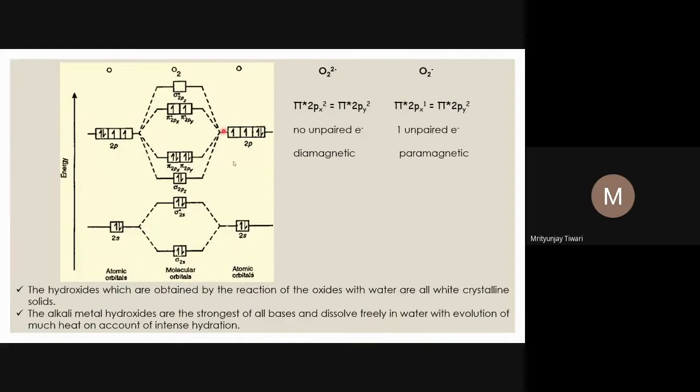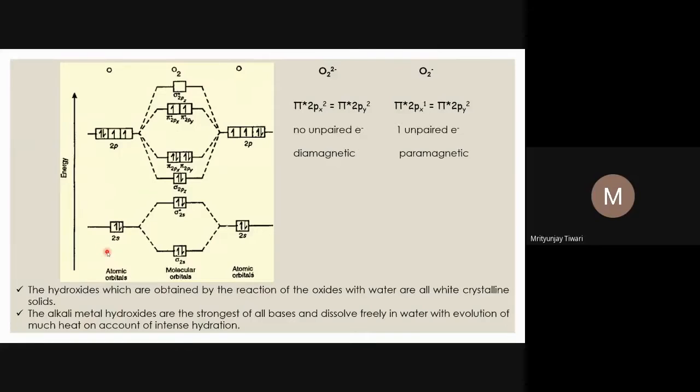The basic idea in molecular orbital theory is that atomic orbitals combine together; we talk about a linear combination of atomic orbitals. Atomic orbitals with the same energy and same symmetry combine to form molecular orbitals.